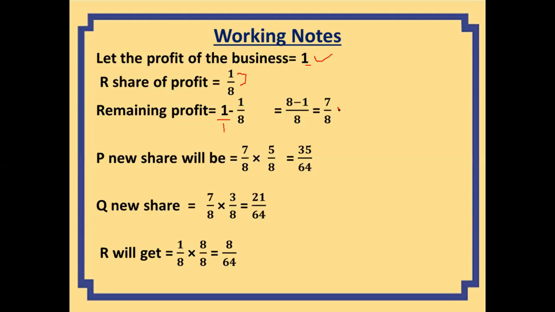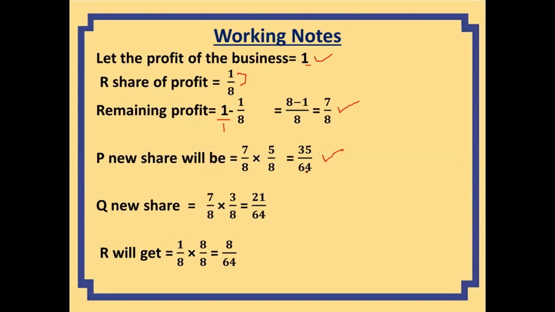And this 7/8 belongs to the old partners. Old partners means P and Q. P's new share will be, in 7/8, P will be getting 5/8, because this is their old share. So remaining profit multiplied by their old share comes to 35/64.